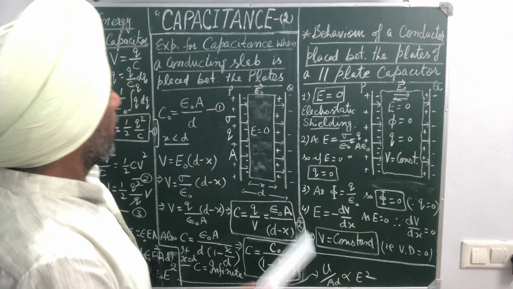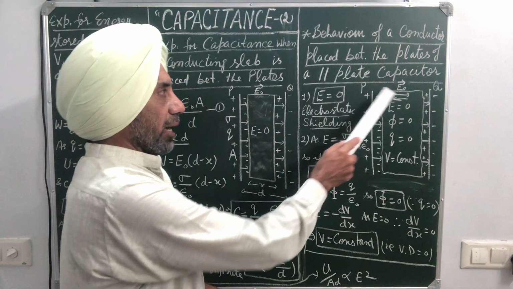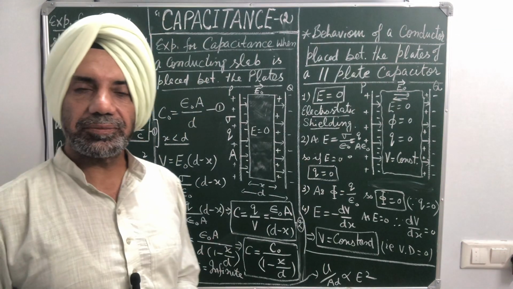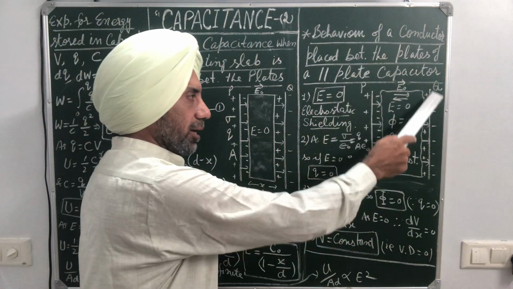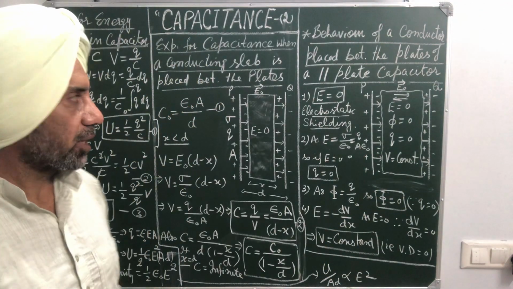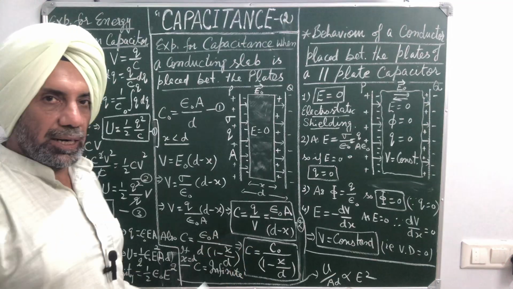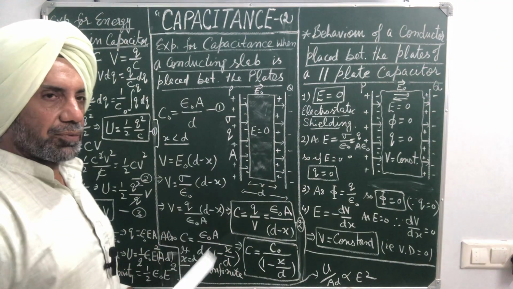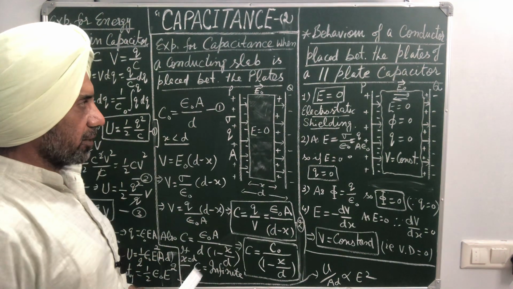Next, we have derived the expression for the capacitance of a parallel plate capacitor when a conducting slab is introduced between the plates. We have derived the expression for the air capacitor, the parallel plate air capacitor, when there was no medium within the plates. Now, suppose P and Q are the plates of a parallel plate capacitor, sigma is the surface charge density, Q is the magnitude of charge on each plate, and A is the area of cross section of each plate.